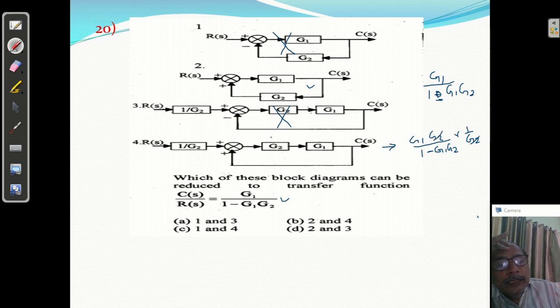So G2 will be cancelled, you will get 1 minus G1 G2. So your answer is 2 and 4. 2 and 4. B answer is correct.